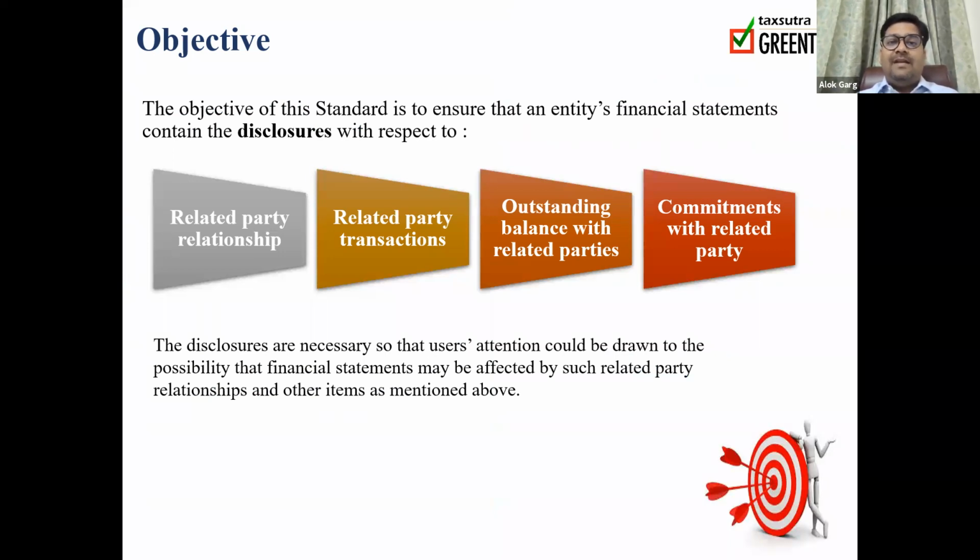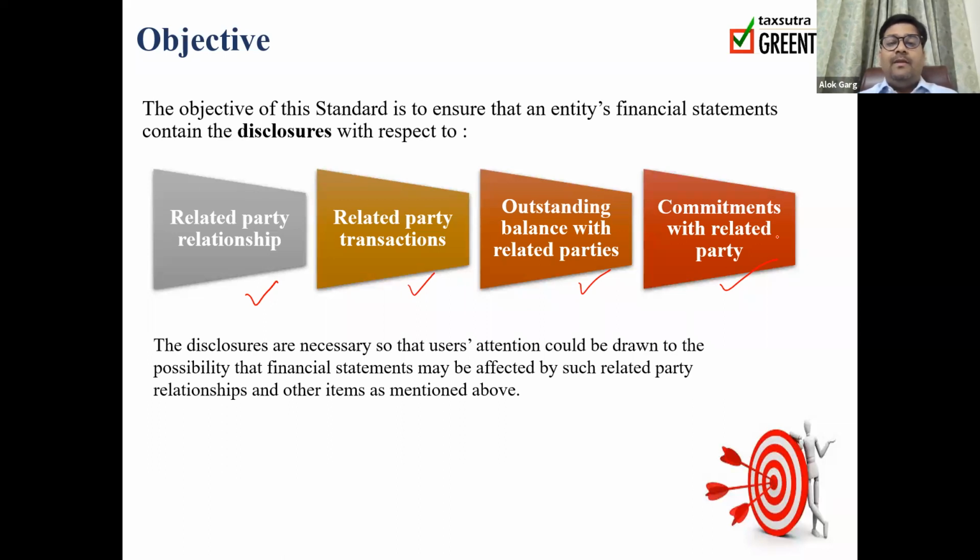The objective of this standard is to ensure that an entity's financial statements contain the disclosures with respect to related party relationships, related party transactions, outstanding balances with related parties, and commitments with related parties. Before getting deep into this objective, let me discuss the name or title of this standard, related party disclosure. First of all, we need to understand what is a related party. Second, this standard talks about the disclosure with the related parties. So what could be the disclosures with the related party?